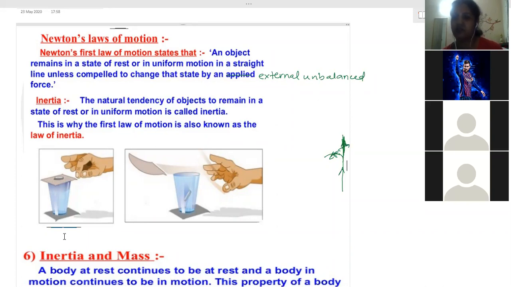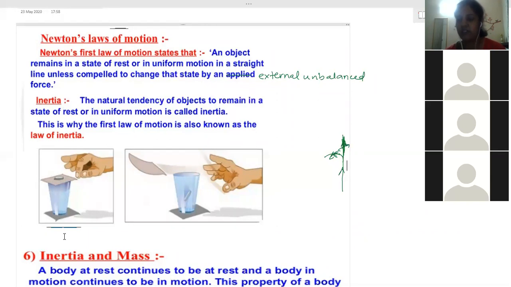And the question asked is, give reason. Why does a person fall backward when the bus suddenly starts? The person standing in the bus falls backward when the bus suddenly starts, or when the brakes are applied to a moving bus, people tend to move forward. Give reason. When the branches laden with fruits are shaken, the fruits fall down. Give reason. When you beat a carpet with a stick, the dust comes out. Actually, dust won't come out. The carpet has been displaced. Dust remains in the same position.